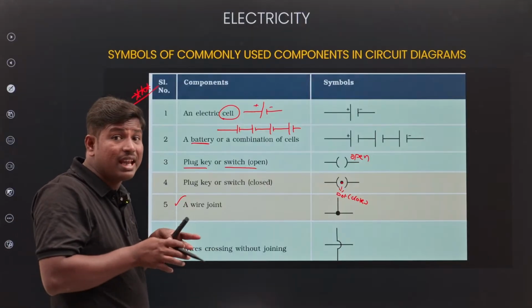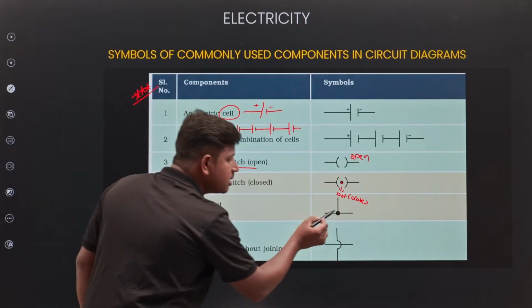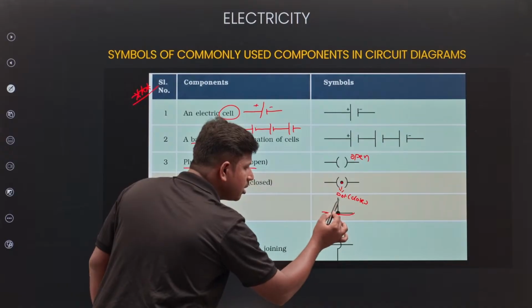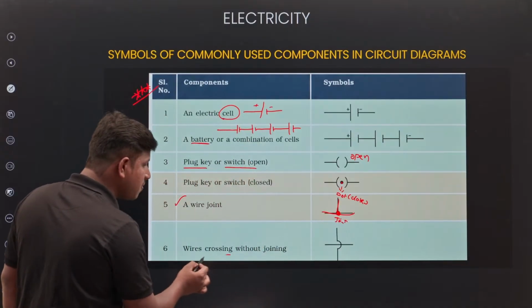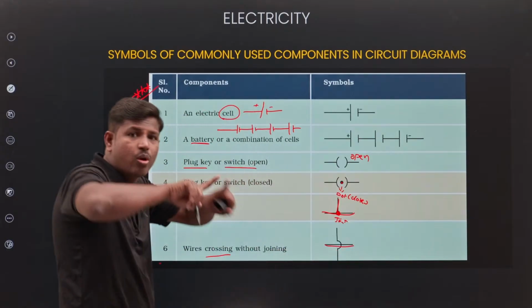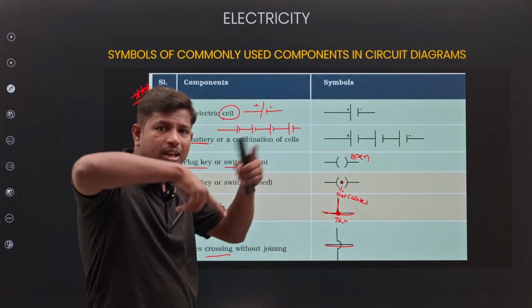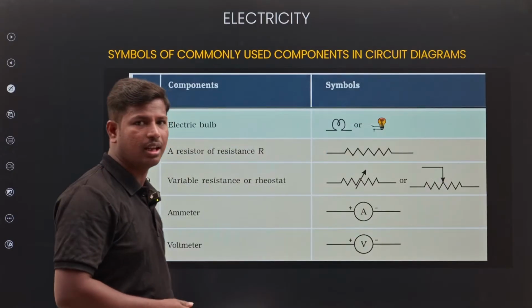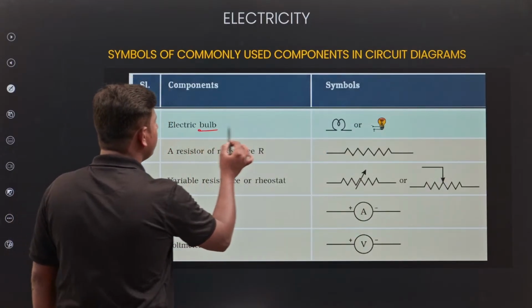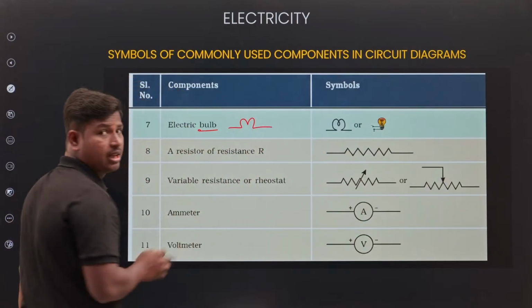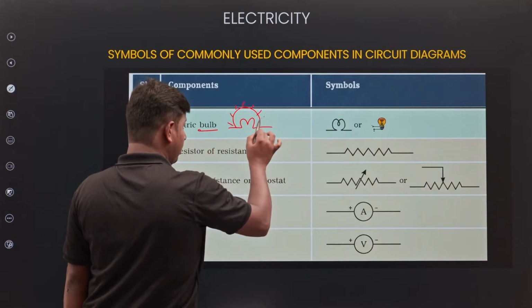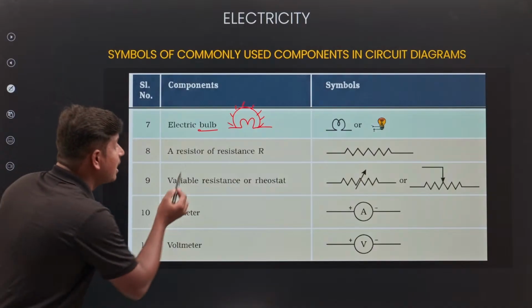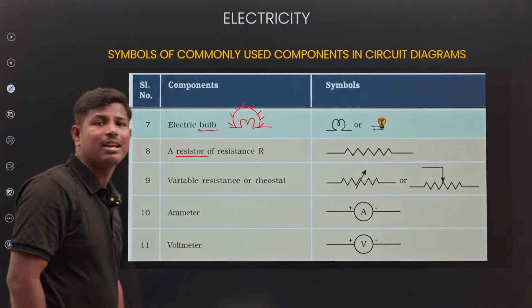Next, wire joint. If you join any 2 or 3 wires at a point, that is a joint. If the wires cross one by one, crossing means this is the symbol. Okay. Next, electrical bulb. See, symbol. If the bulb glows, it is like this.